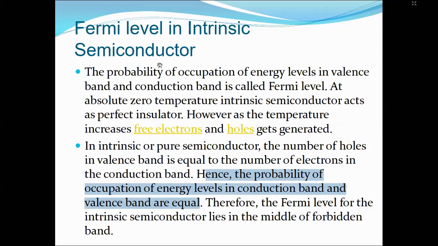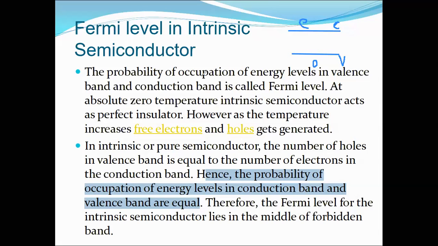What does it mean? Let me give you a drawing. Let's say this is our energy level diagram. This is my conduction band here, and this is my valency band here. There are holes, and here are the electrons. So see the first line: the probability of the occupation of an energy level. This is the probability of the occupation of energy levels.